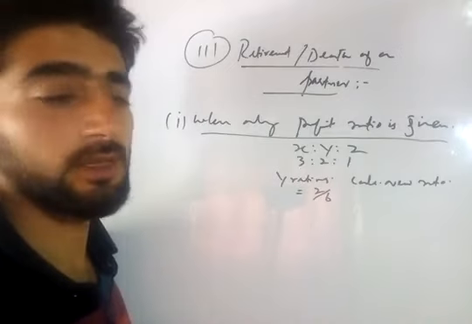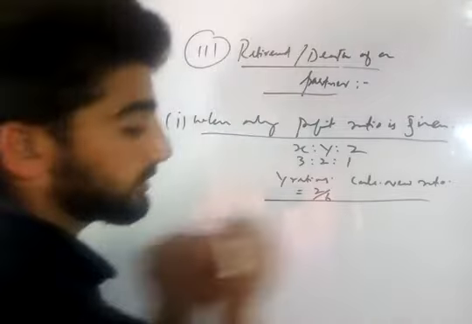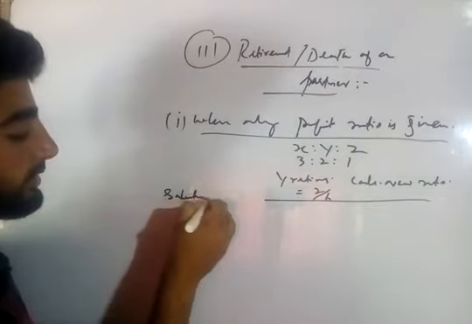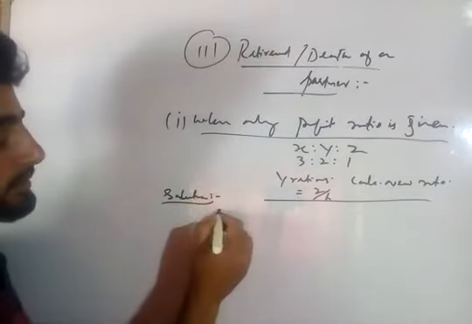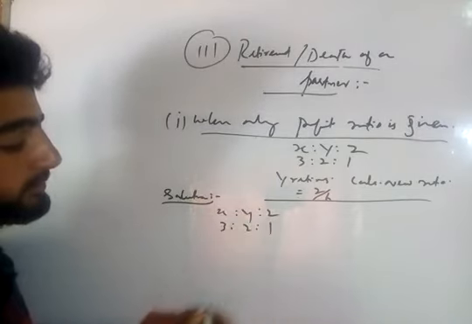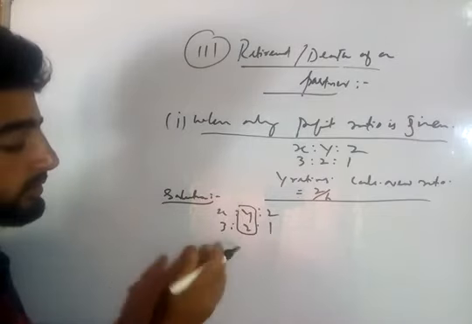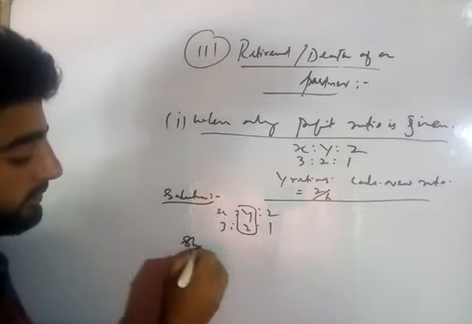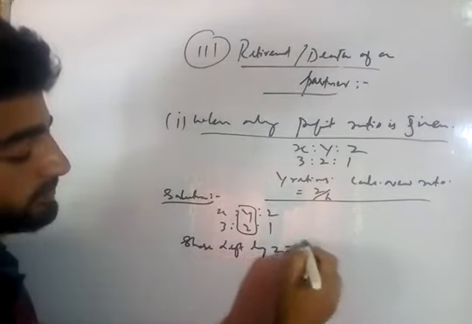Now if we have to solve this problem according to the rule, we will solve it as such. There are 3 partners X, Y, Z in the ratio 3:2:1. Now Y retires. According to the rule, Y's share is taken by X and Z. Now we will write that the share left by Y is 2/6.